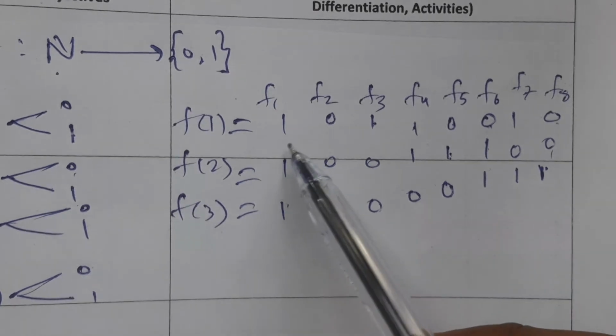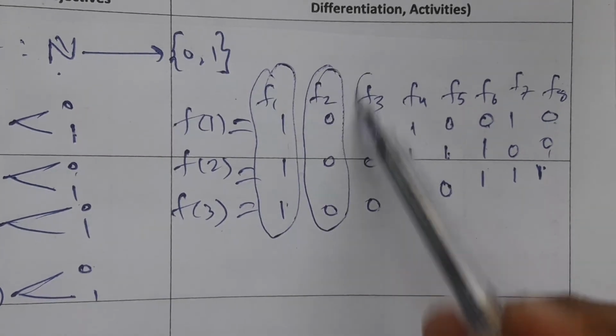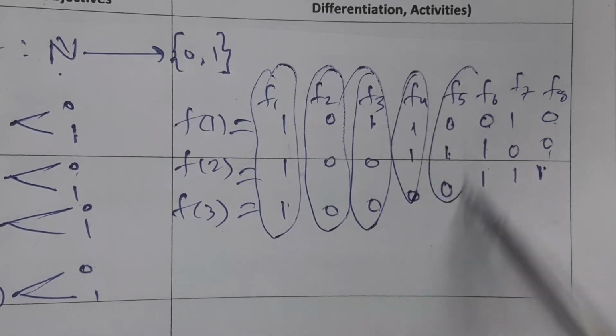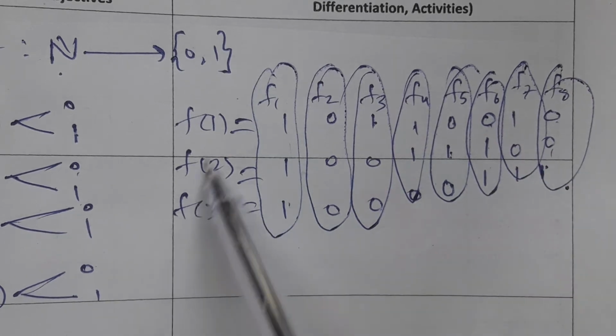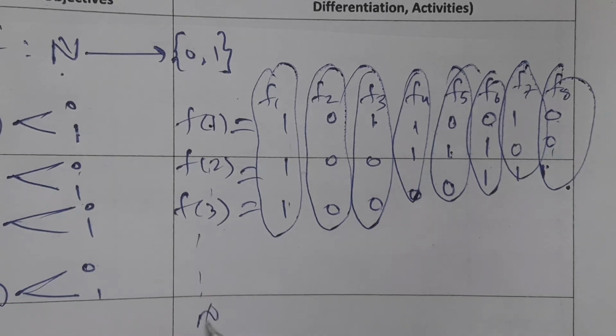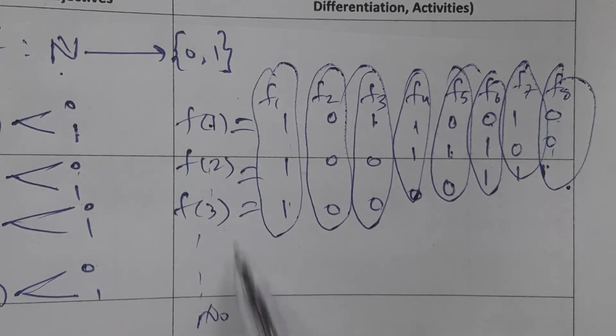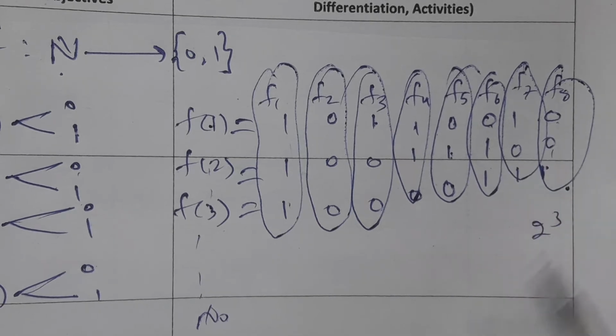Because I have chosen, this can be one function, this can be another function, this can be another, this can be another. Similarly, we can construct 8 functions when we choose 3 elements. Similarly, there are aleph naught elements. If we choose 3 elements we are getting 8 functions, which means 2 to power 3.